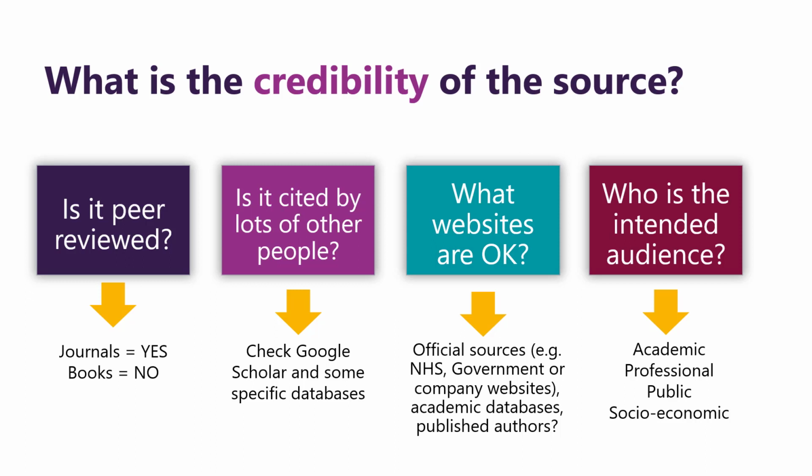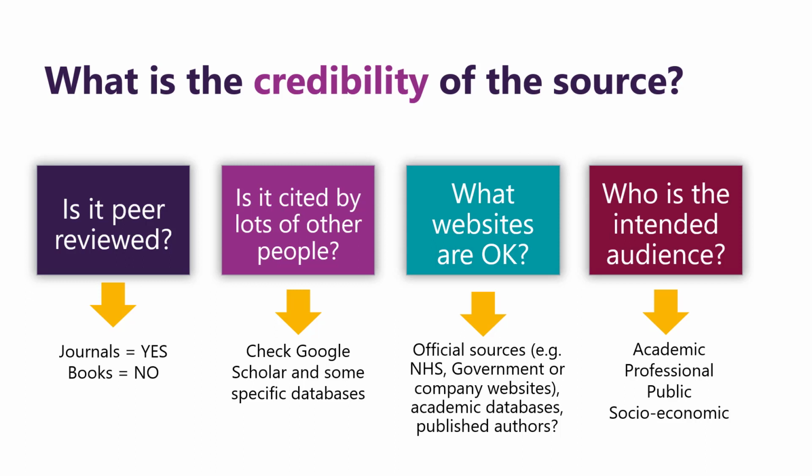The reviewer will read the paper, and if they are happy with it being published, they will notify the editor and the work will be made available. They can also request amendments or refuse a paper for publication. This is why peer review is the gold standard. It means other experts in the field have checked the work before it's been made available. Journal articles are generally peer reviewed. Books, however, are not necessarily. It's a very different form of peer review, so that's something for you to be aware of.